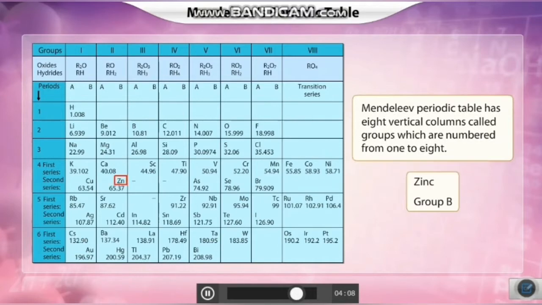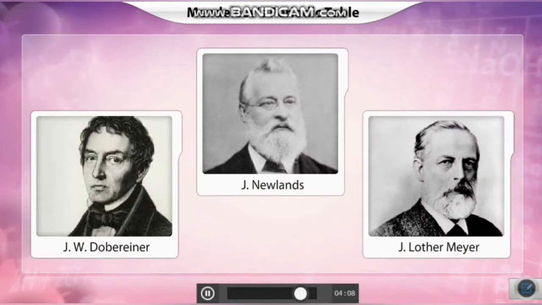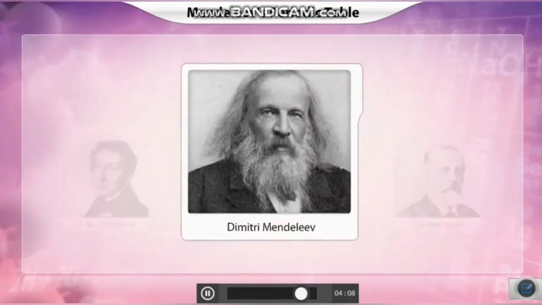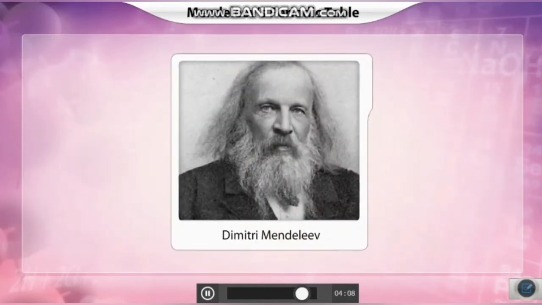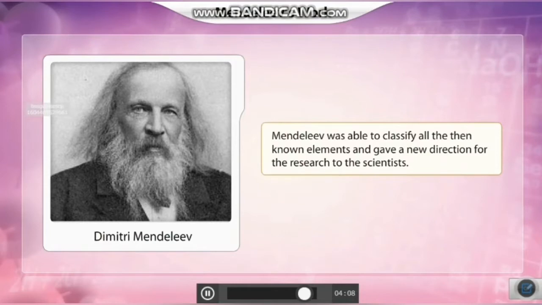There are 2 groups, A and B. So whenever Mendeleev found an element whose property is different from its previous element, he placed the element in a different group. Many scientists have worked on the classification of elements, but why Mendeleev's work is appreciated, let's understand. Mendeleev was able to classify all the known elements and gave a new direction for research to the scientists.